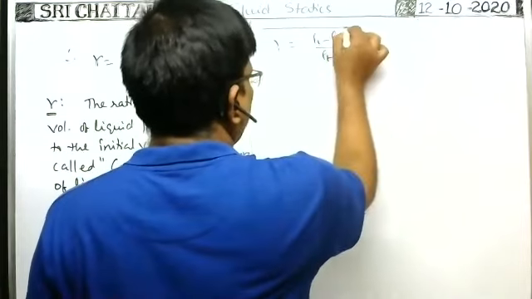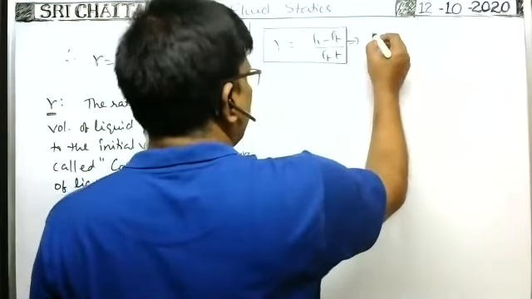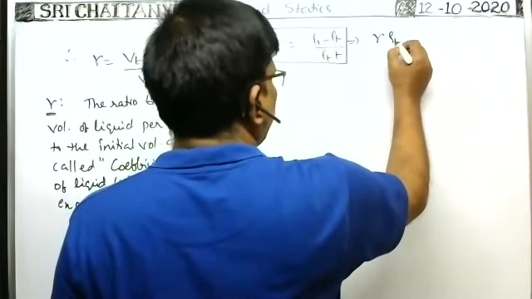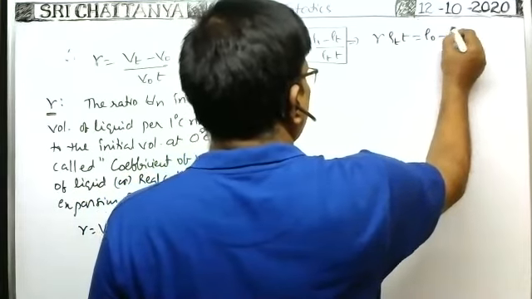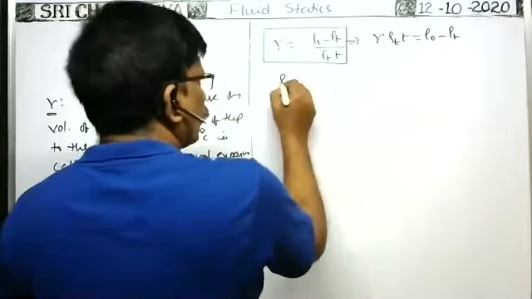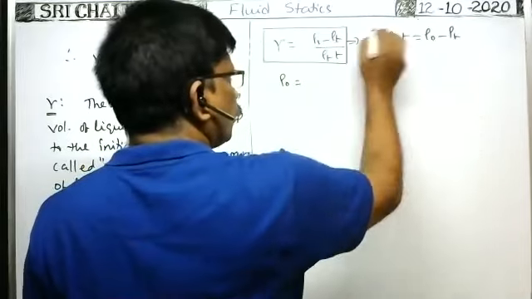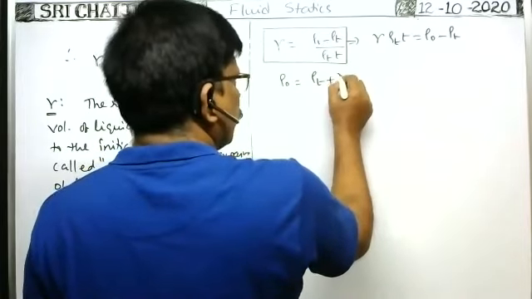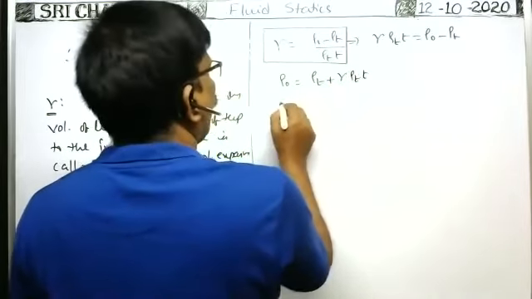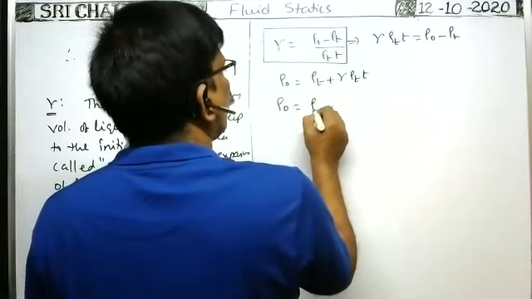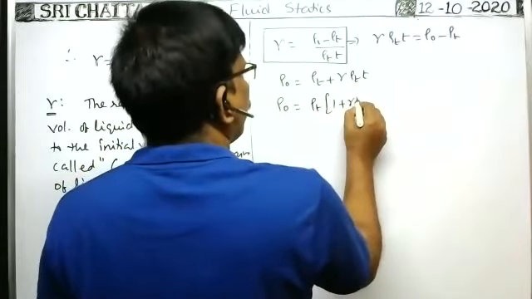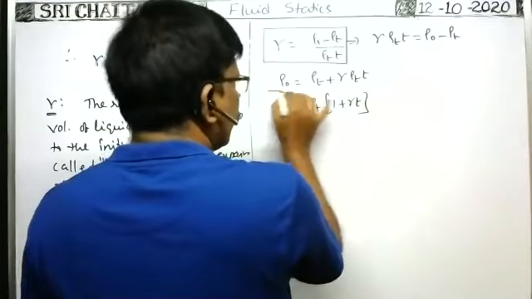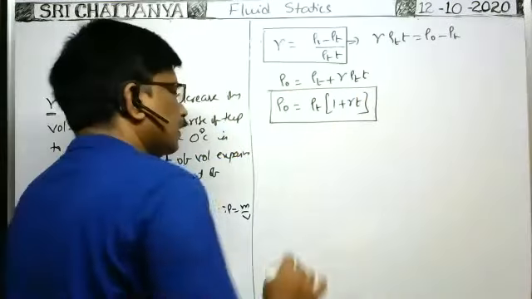Of course, this is one more formula. When you do cross multiplication, gamma into rho T into T is equal to rho naught minus rho T. Or rho naught is equal to, you bring this rho T to the left, rho T plus gamma rho T into T. Or rho naught is equal to rho T, you take common, (1 plus gamma into T). Okay, this is the relation between rho T and rho naught.